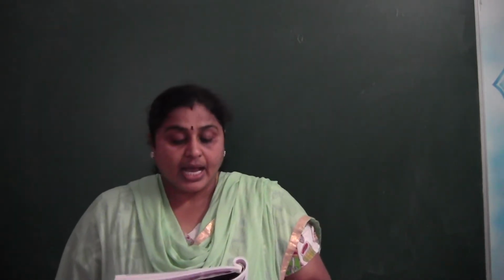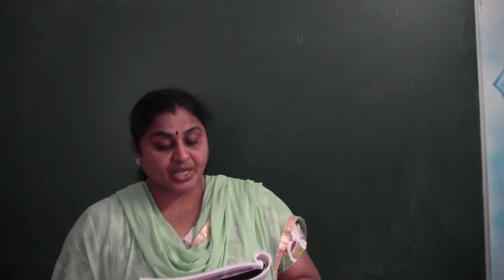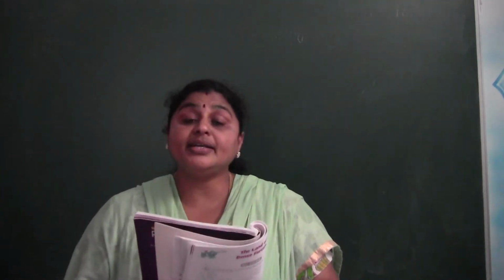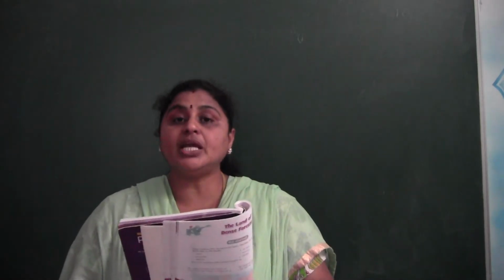Now, the DRC is nothing but the Democratic Republic of Congo. The DRC is the second largest country in Africa after Algeria. So which is the largest country in Africa? Algeria. After Algeria, the second largest country in Africa is the DRC. It has an area of about 23.5 lakh square kilometers, and the equator passes through the northern part of the country.